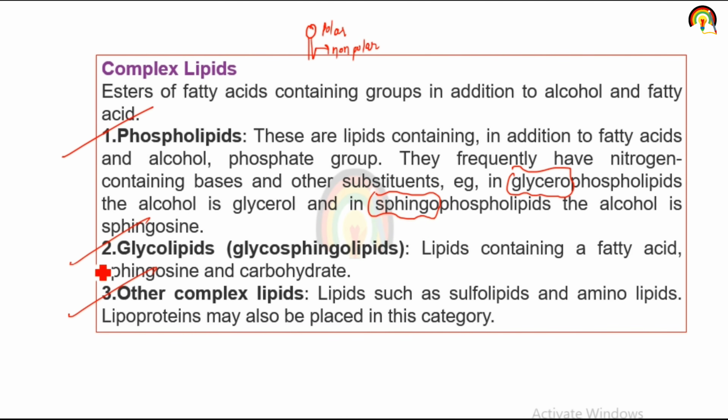Glycolipid. In case of glycolipid, what happens? Glucose or carbohydrate and lipid are joined together by a covalent bond. So it is a lipid containing a fatty acid, sphingosine and carbohydrate. Other complex lipids such as sulfolipid and amino acid, lipoprotein may also be placed in this category.